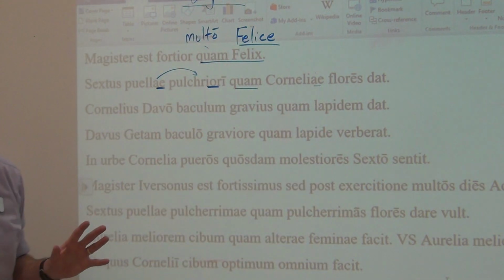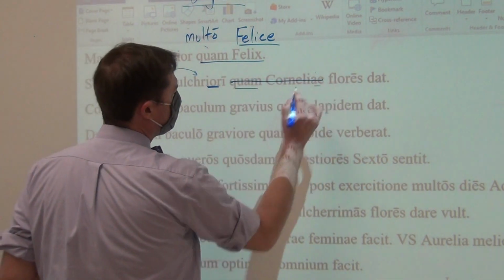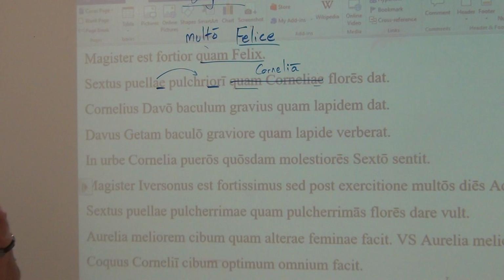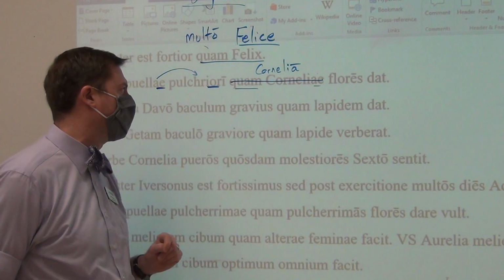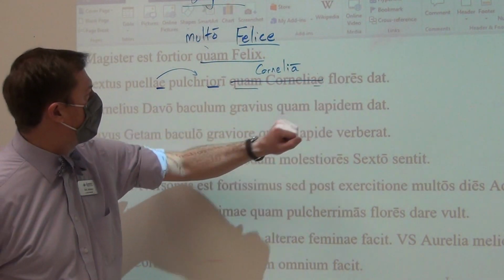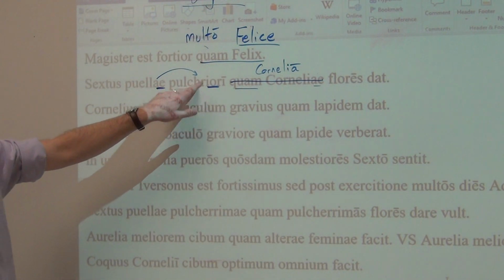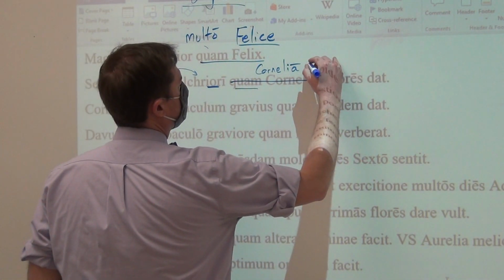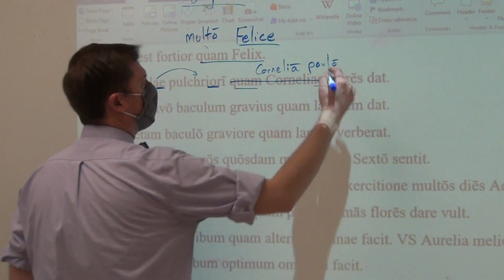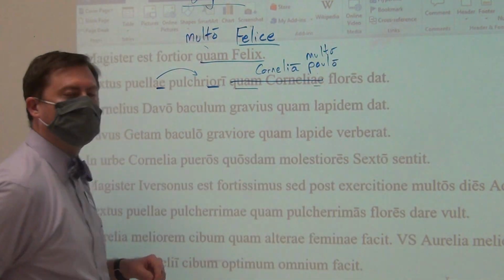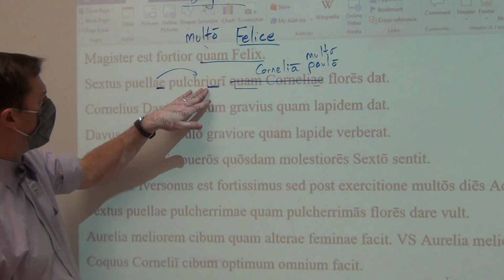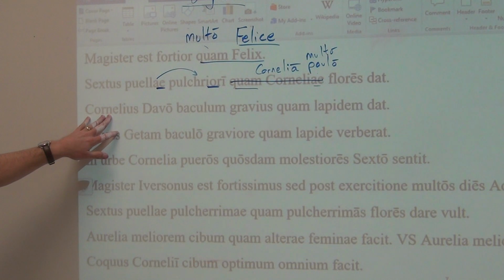Now, if I wanted to, I could, instead of quam Corneliae, simply take Cornelia and put it in the ablative, to be the ablative of comparison. By, with, because of, from, in, on, at, than Cornelia. So Sextus gives flowers to a girl prettier than Cornelia. And you could have, obviously, added, if you so wish, by a little bit, or by a lot. We call that, again, the ablative of degree of difference. It tells you by how much it is going to be more, whatever. Let's look at the third one.